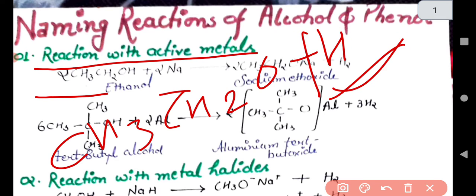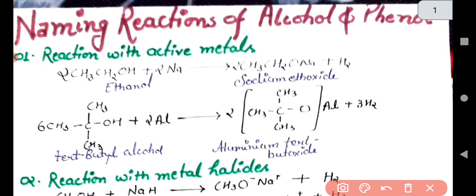This H plus ion is called an acidic hydrogen. This acidic hydrogen is replaced by sodium metal. In this chemical reaction, when ethanol reacts with sodium, we get sodium ethoxide. This is a very important compound formed by ethanol.